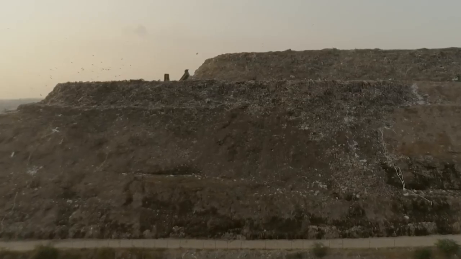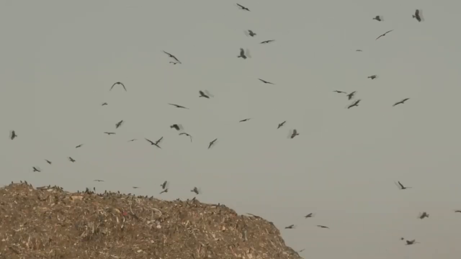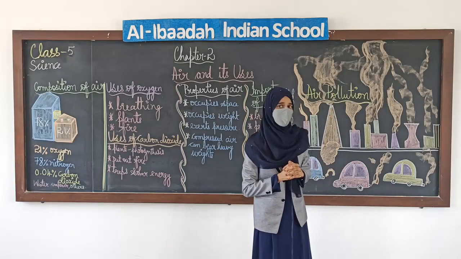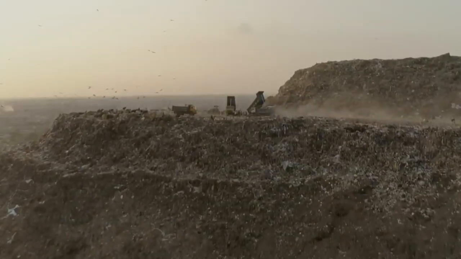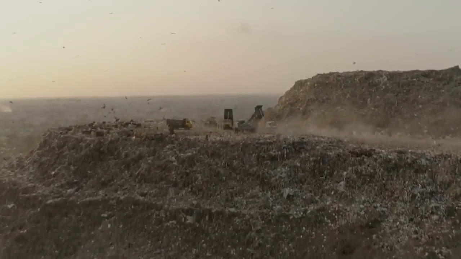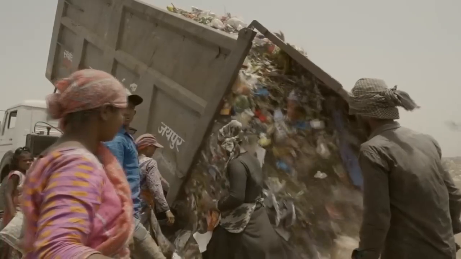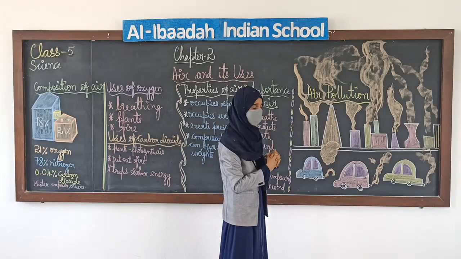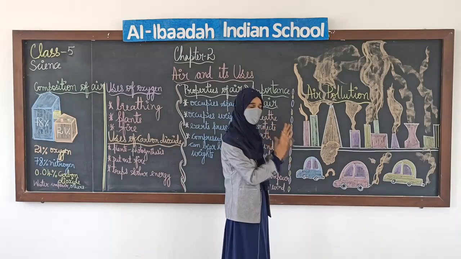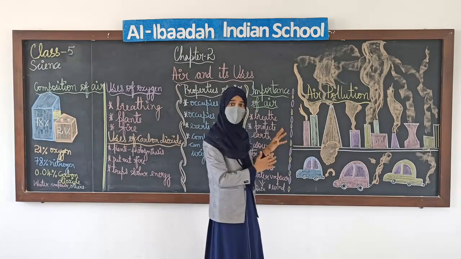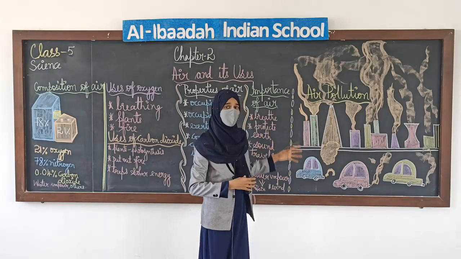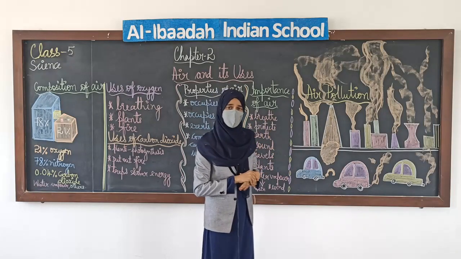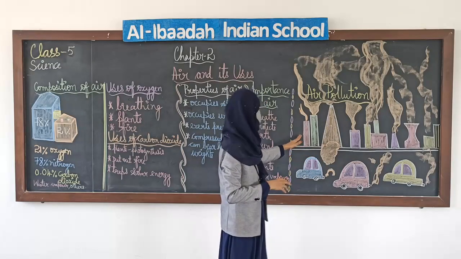And in India, which state ranks first in air pollution? It is Delhi. And it is also said that the children who stay near areas where there are more factories and more vehicles are more prone to lung disease. They get asthma and various other lung diseases.